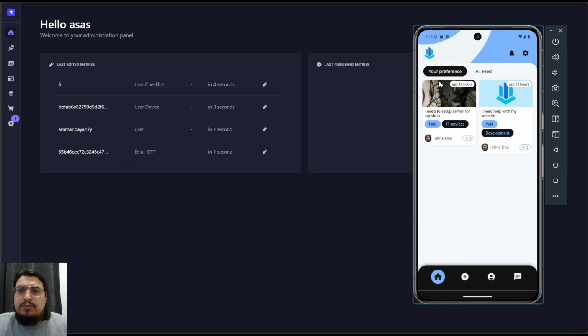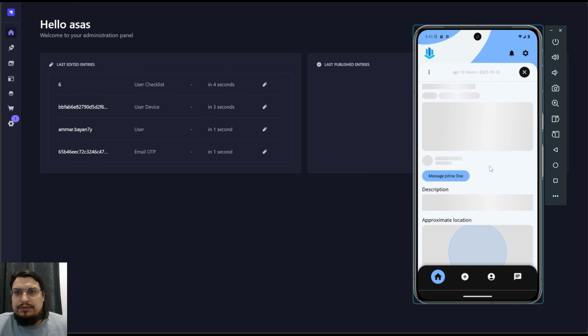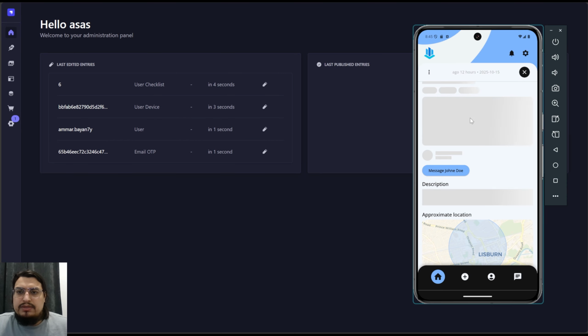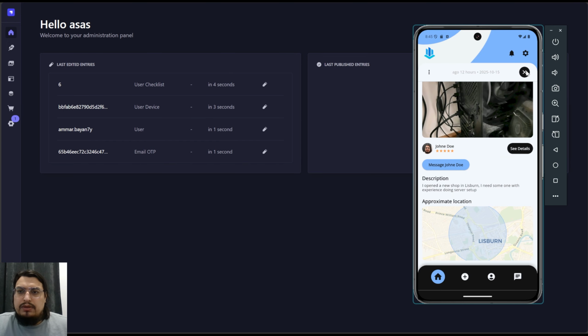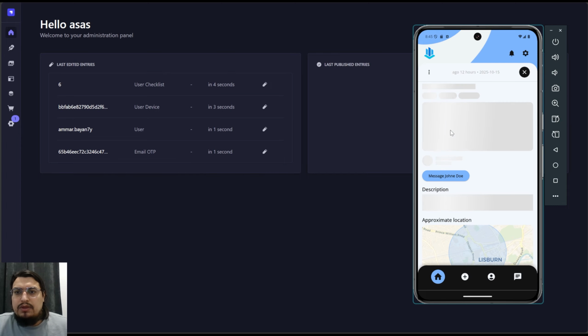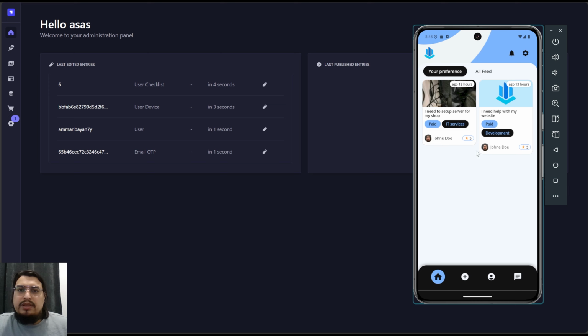As you can see, this is my preference. I can see the ones most close to me. It's my internet, so it is loading, and there's caching as well, so it's easy to load in the future. If I went back and opened it again, you would see it load a bit faster. So again, this is the emulator. It's so slow, not the application. The application is pretty fast.